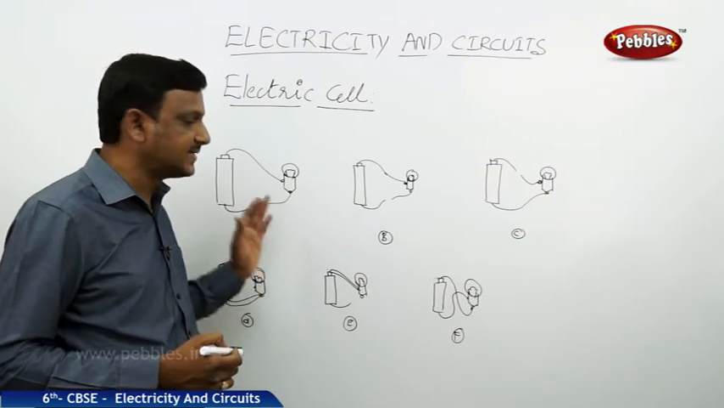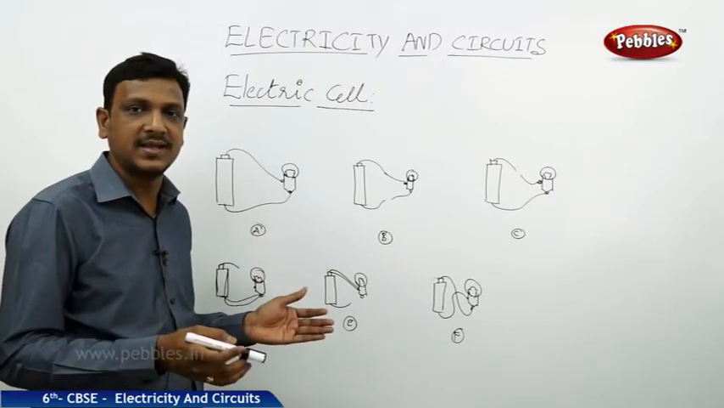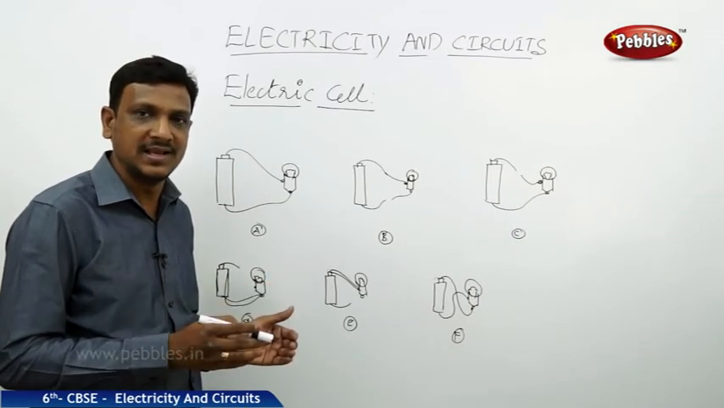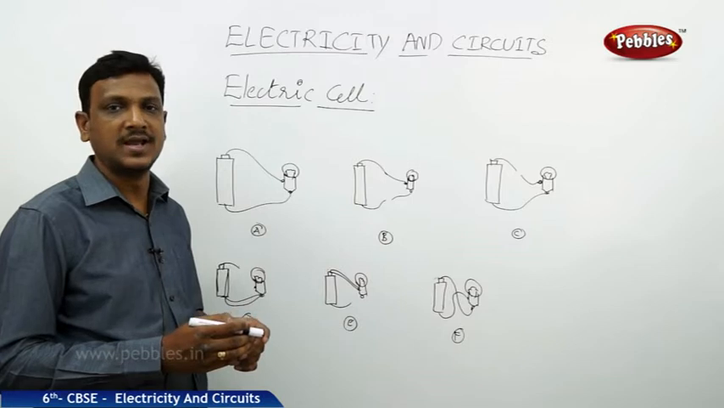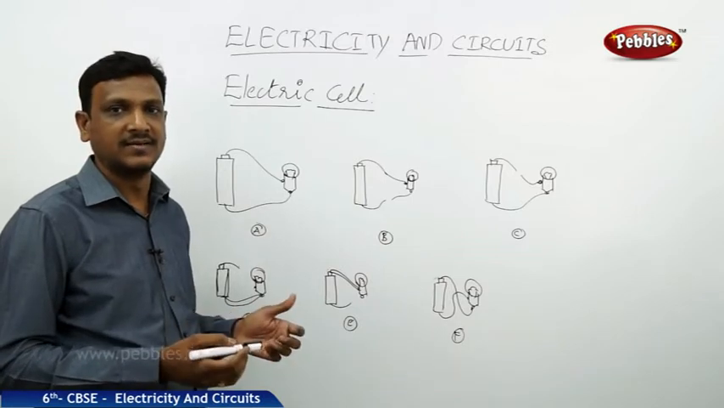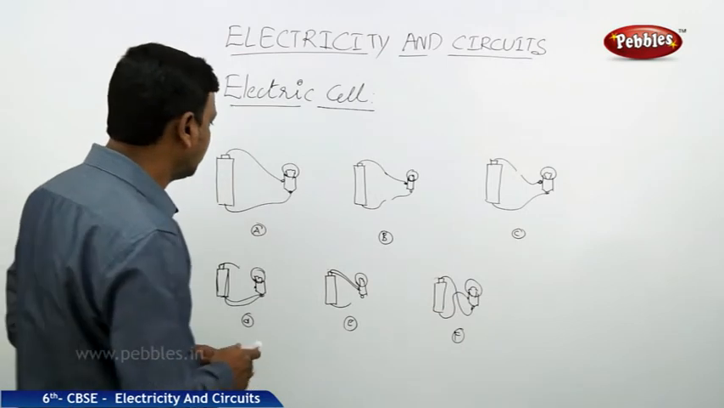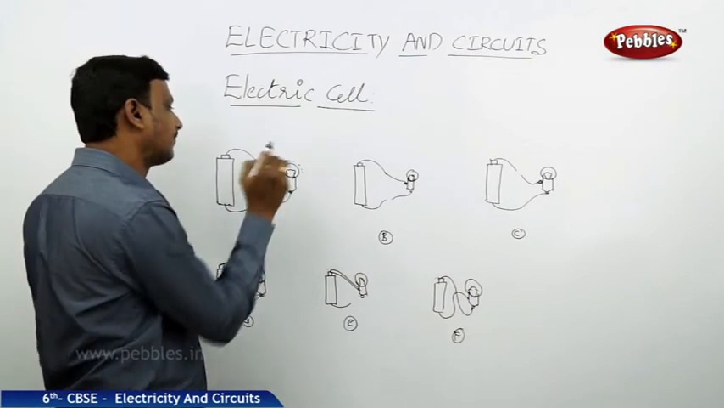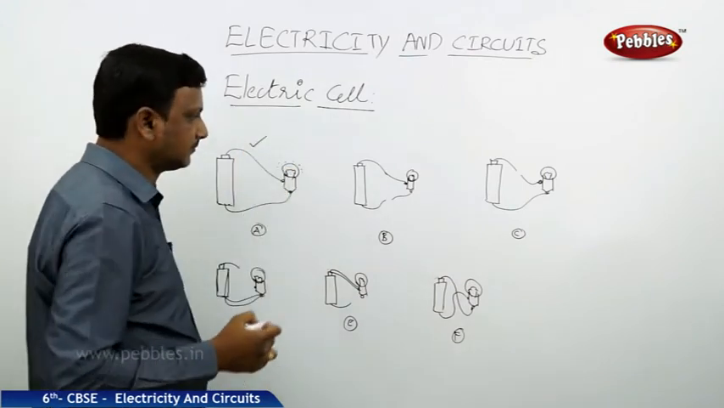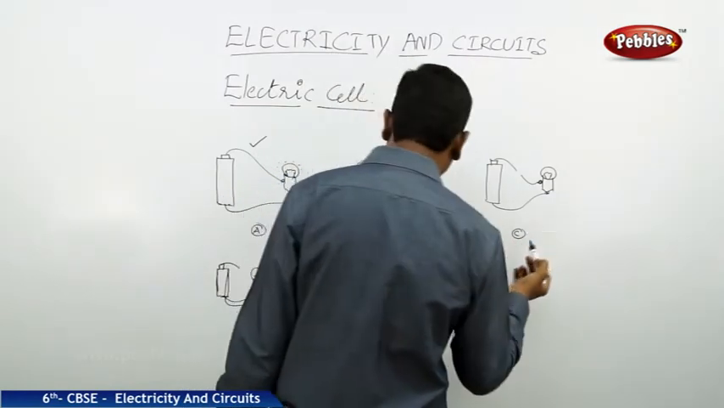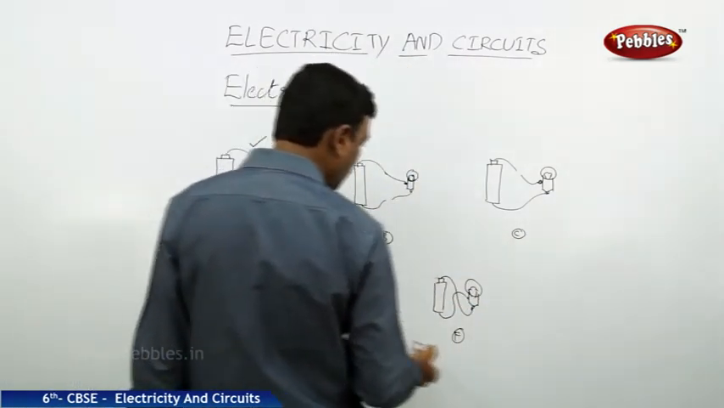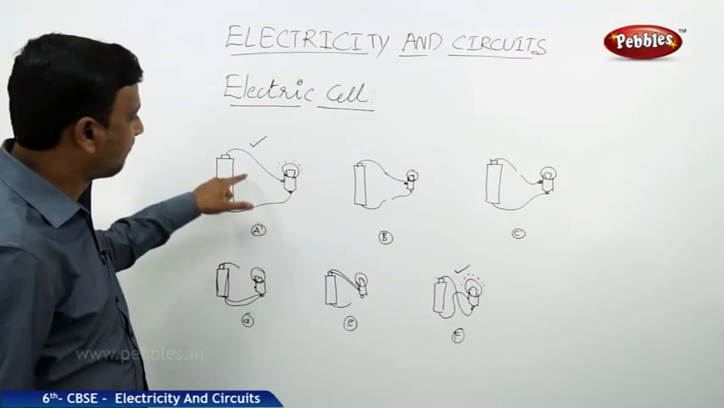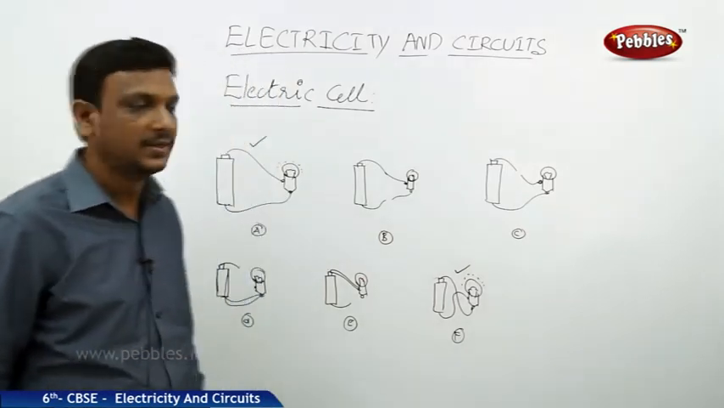So let us see, this is how the 6 students made their connections between the cell and the bulb. But only a few are glowing and the rest are not glowing. Let us observe A. It's fine, it's glowing. And C, no. B, no. D, no. E, no. F, it's glowing. So only 2 setups are glowing, the rest are not glowing.